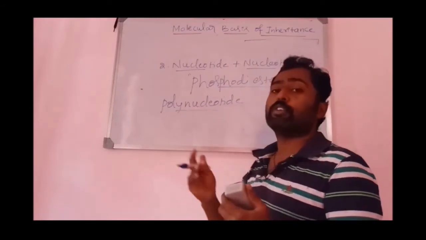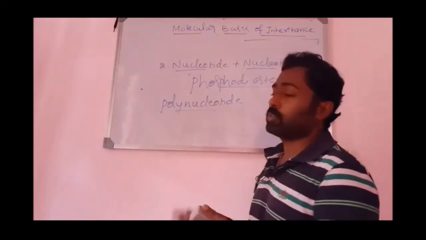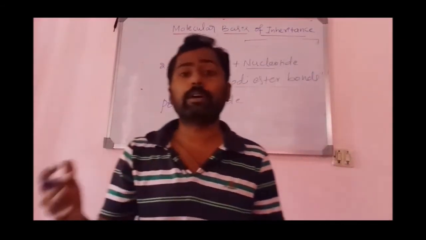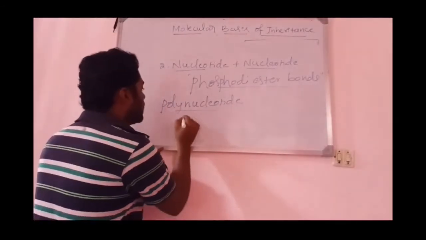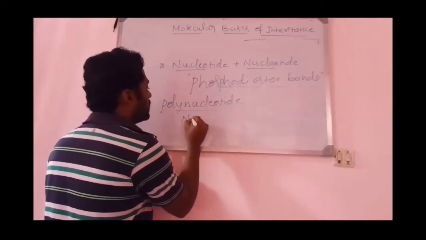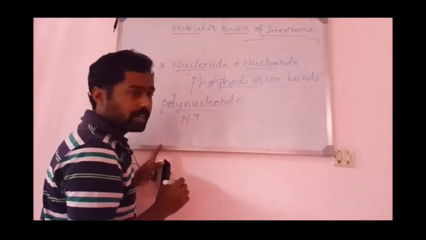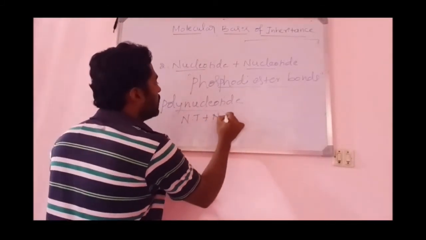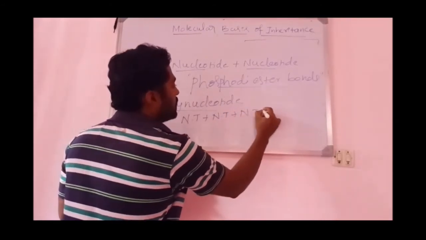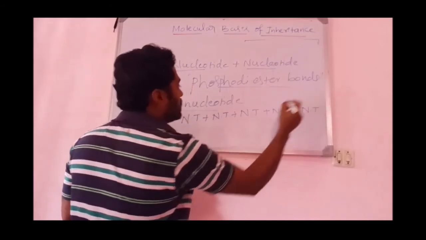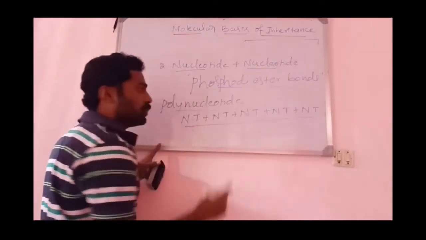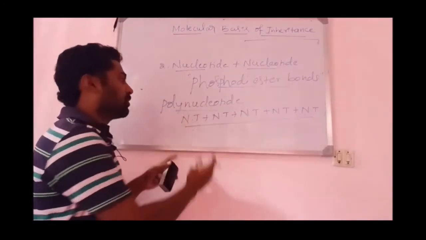That is, a long chain of many nucleotides is considered as a polynucleotide. I will write the short form like NT, that is nucleotide, plus nucleotide plus nucleotide plus nucleotide. This long chain of many nucleotides is considered as a polynucleotide.